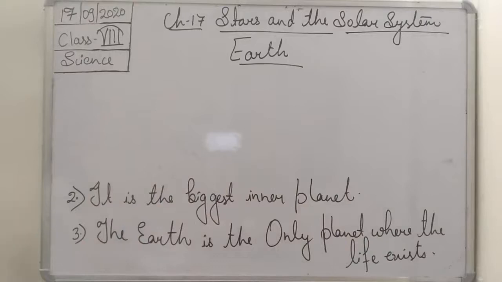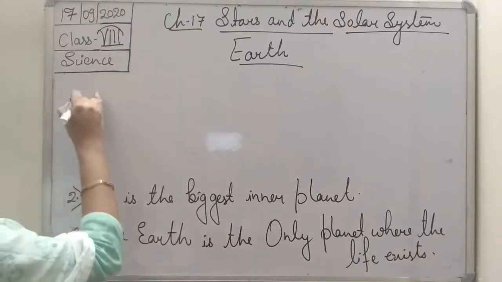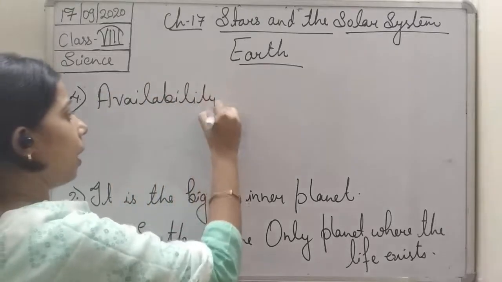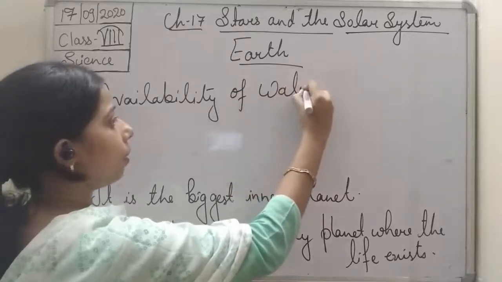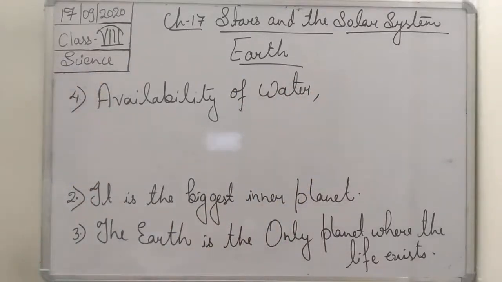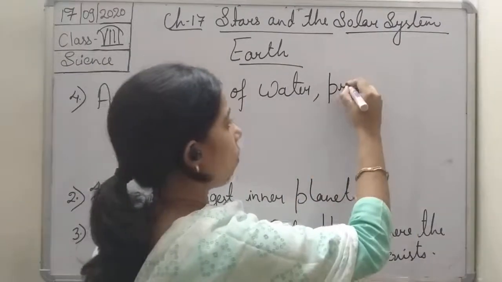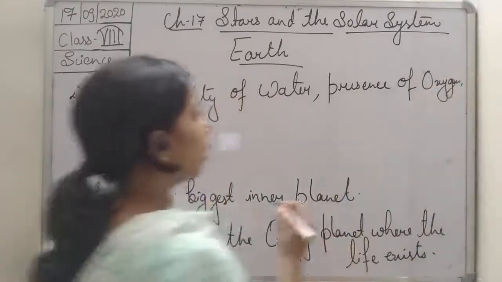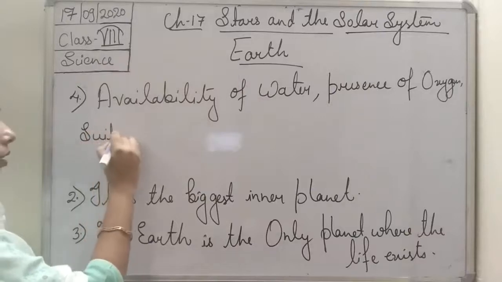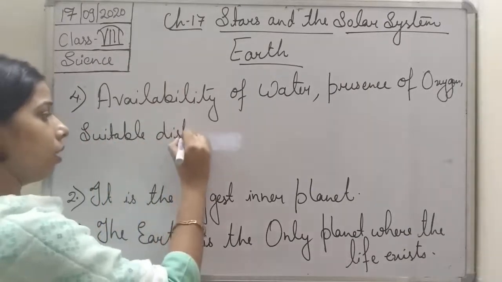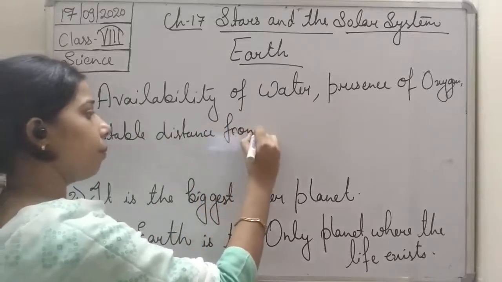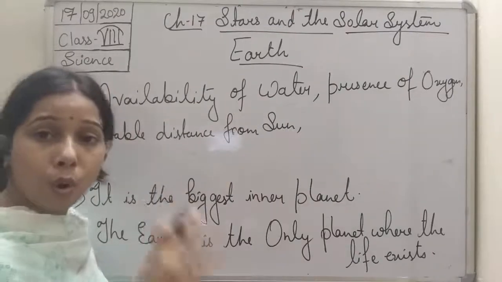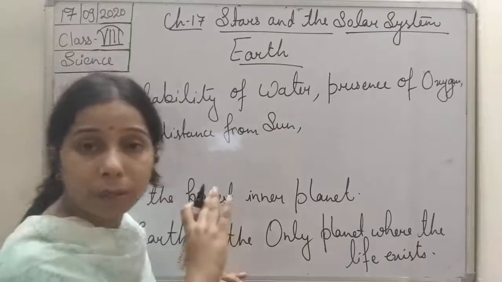Now what are the different conditions, students? The first one is the availability of water, then presence of oxygen, then suitable distance from the sun, as well as a blanket of ozone on the earth.